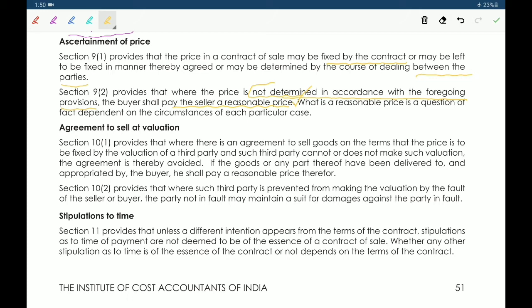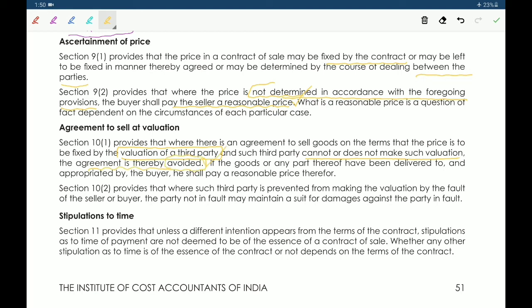Next, agreement to sell at valuation. If the agreement is made to sell at valuation by a third party, and the third party cannot or does not make such valuation, then the agreement is avoided.